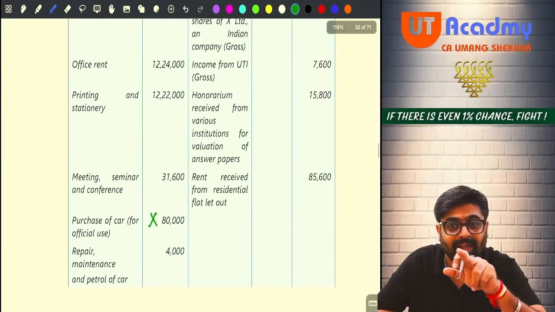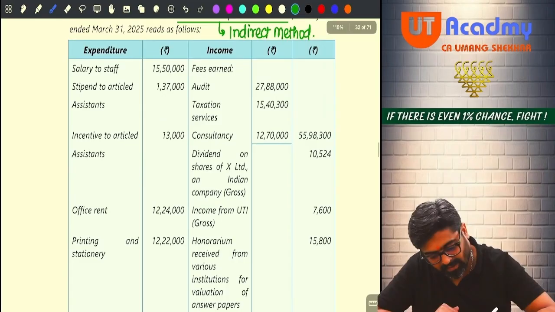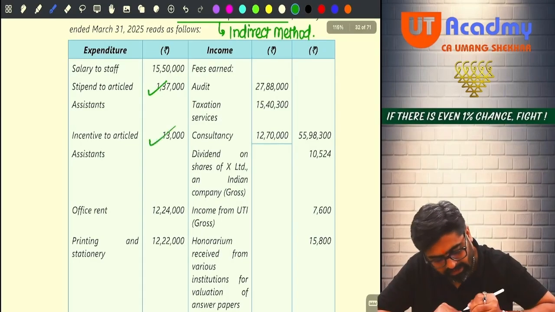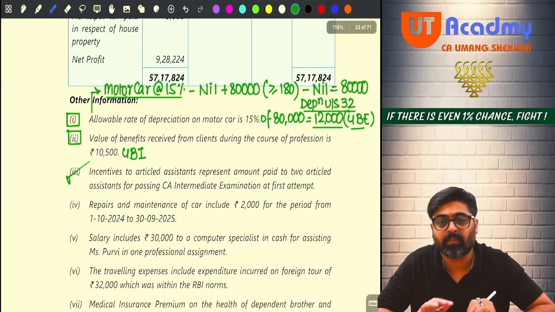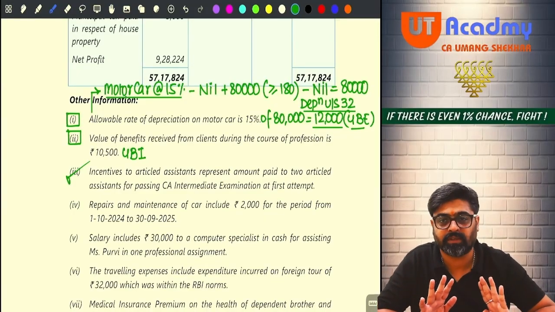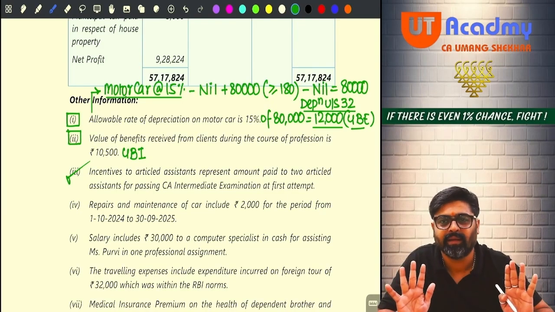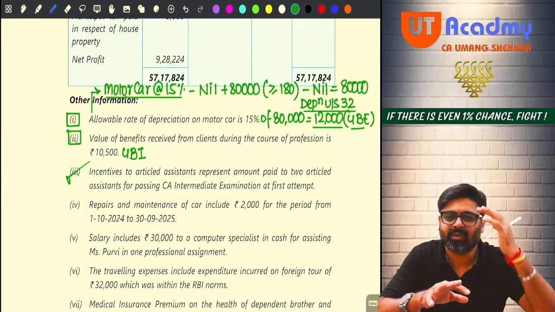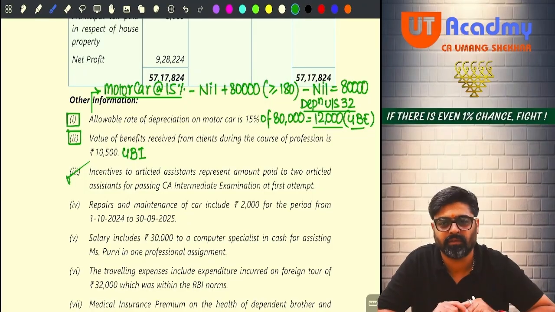Stipend is also allowed and incentives are also allowed as PGBP expense. So please allow both things, stipend and incentives. And this information number 3, tick mark. There will be no effect of this information on your profits. Yes or no? No effect has to be given. They are just giving you information to deviate your mind so that you commit some mistake based on this.